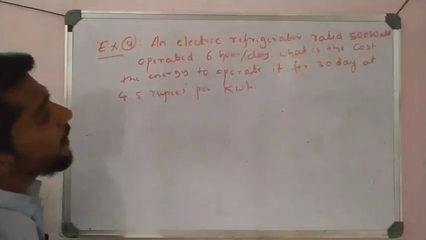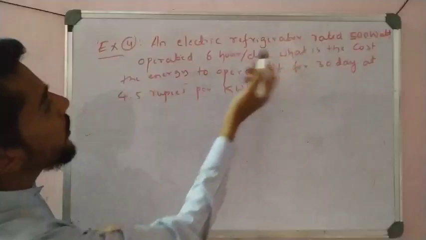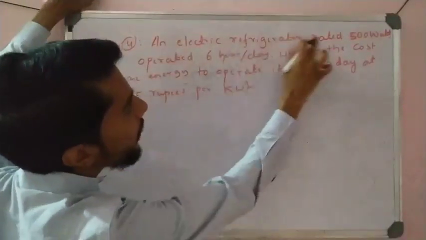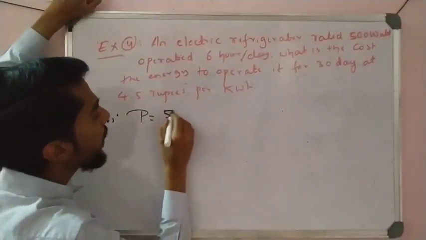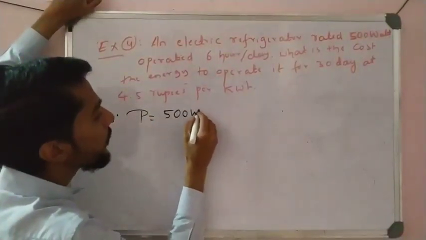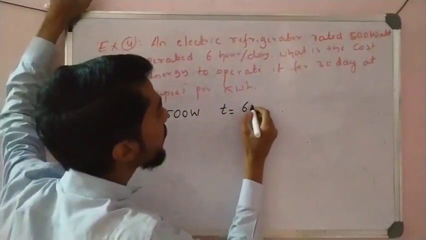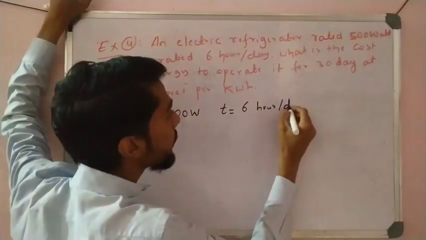See here in the question what is given. An electrical refrigerator rated power is given, that is P is equal to 500 watt. Now time is given, that is 6 hours per day.